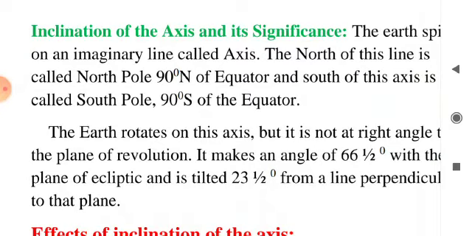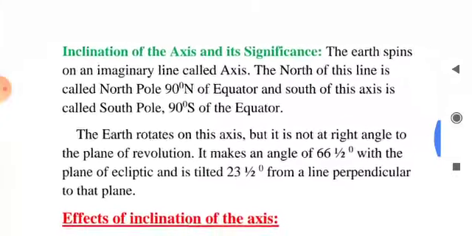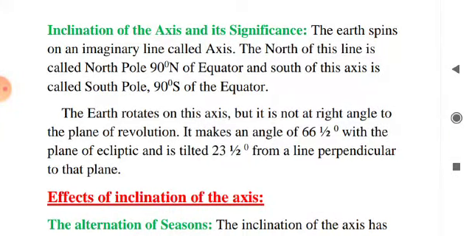Inclination of the axis and its significance. We all know the earth rotates on its axis, but it is not at a right angle to the plane of revolution. The inclination of the axis has important consequences. Because of its tilted position, each pole is inclined alternately towards the sun twice a year.